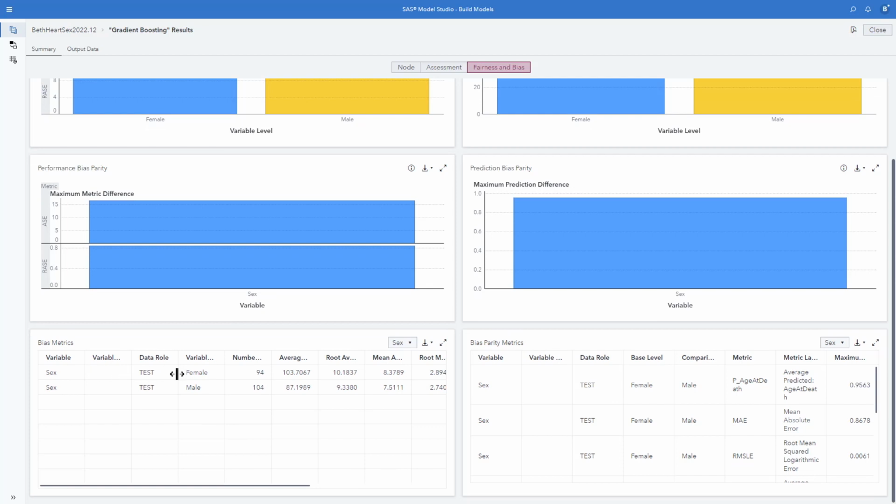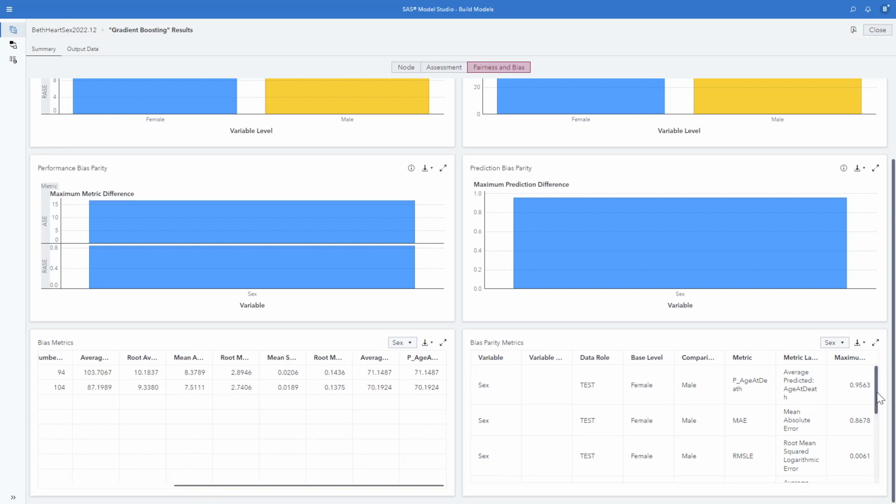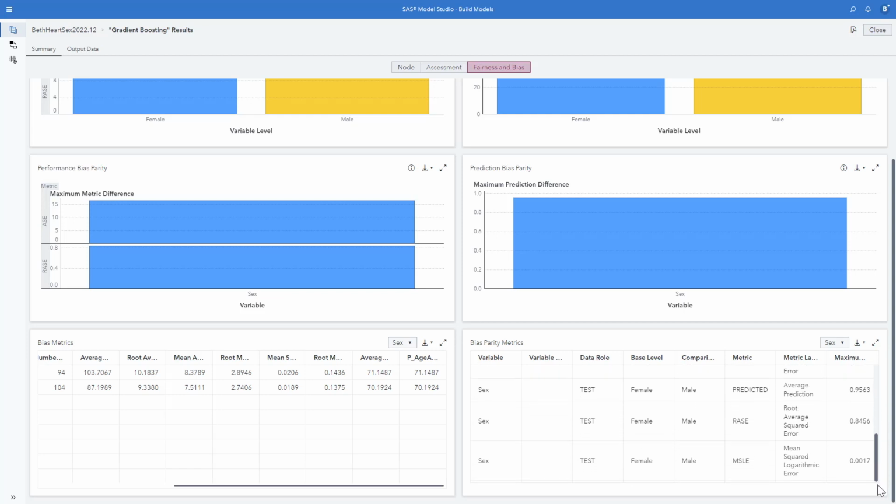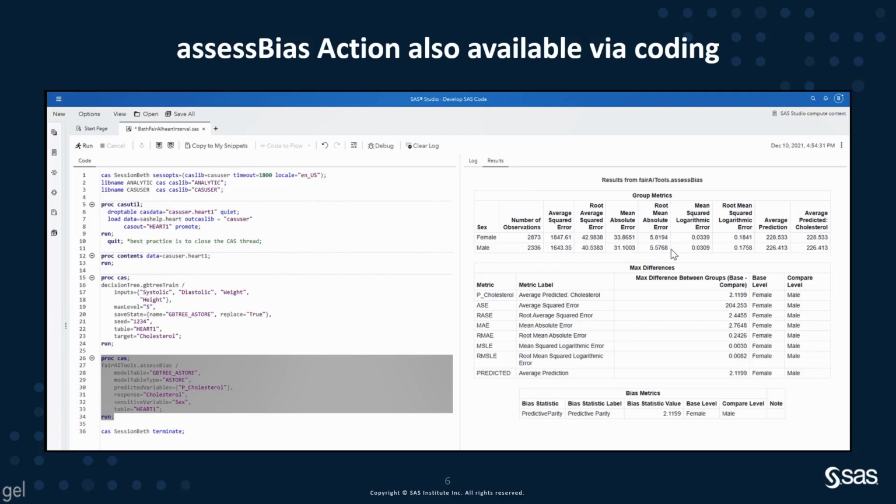We have a whole host of metrics, and we have bias parity metrics showing us the base level being female and the comparison being male. Here we have the predicted age at death, the maximum metric difference, the mean absolute error, the maximum metric difference, root mean square error, average square error, etc.